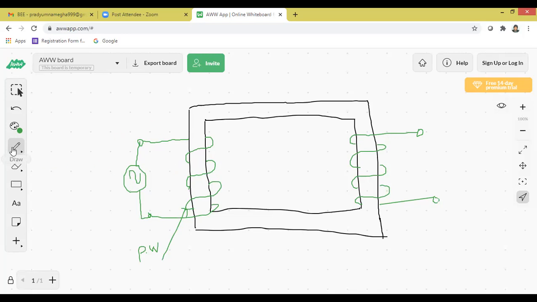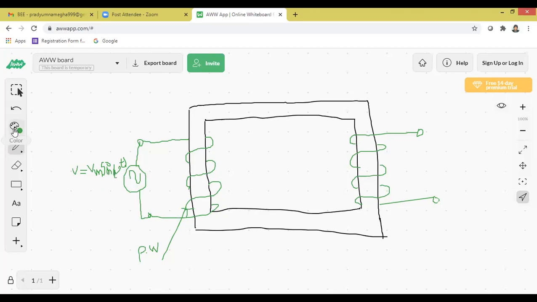Anyone, what is the formula for AC voltage? Any guesses? V is equal to? Vm sin omega t. Very good, very good. This is what the examiner requires. You must write the AC voltage formula. Please write there: Vm sin omega t. Put them in the brackets. The students who are listening also, right?